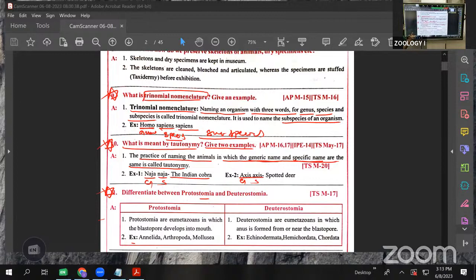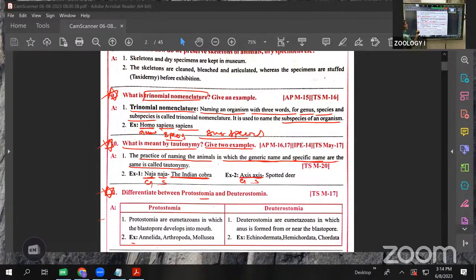Here, simply write it: the practice of naming organisms in which the genus name and the species name are the same, that we call taxonomy. Example is Naja, the scientific name of the Indian cobra. Next, Axis, the scientific name of the spotted deer. This is about taxonomy. This is very, very important. Trinomial nomenclature, taxonomy, and protostomia: compulsorily one of these three will be given, I think.